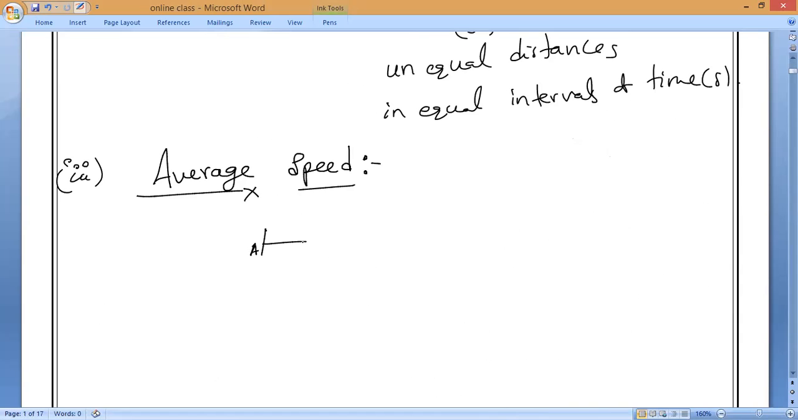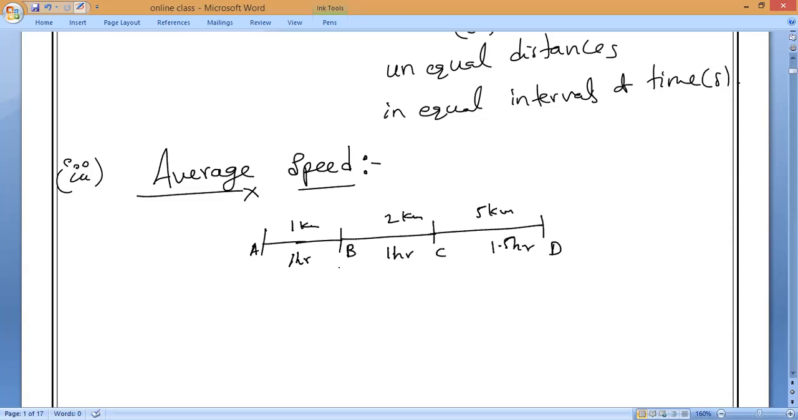Now, imagine A to B, next B to C and C to D. Let me imagine this is 1 kilometer, this is 2 kilometers, and this is 5 kilometers. And timing also you can take different timing or same timing, your choice. Let me take this as, for example, 1 hour, this is also 1 hour and this is 1.5 hours.